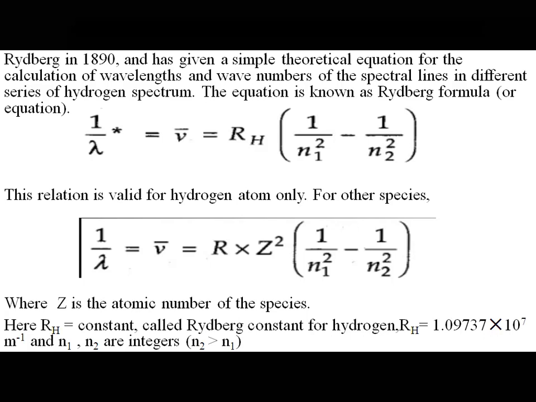So that is the Rydberg constant. There are different values. This value you are seeing, 1.09737 into 10 raised to 7 per meter, is the value when wave number comes into consideration.